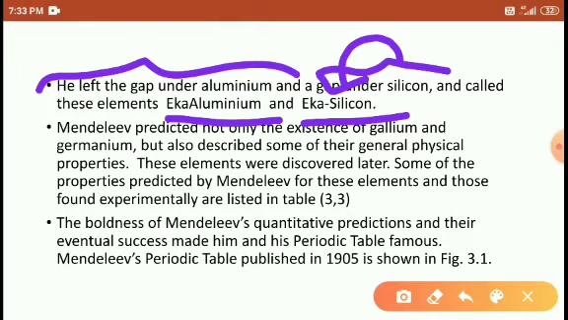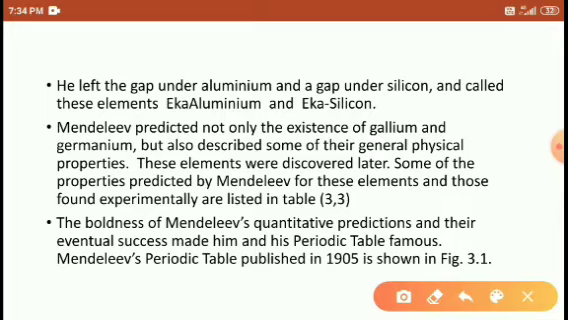It means these are the elements which are undiscovered. The undiscovered element will definitely be found in the future. When it is found, it would be kept below silicon, so he called it Eka silicon. The element below silicon is called Eka silicon. And below the aluminum, the undiscovered element he called Eka aluminum.